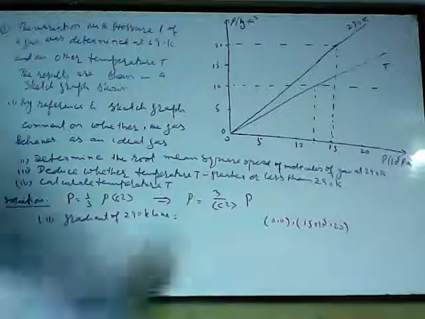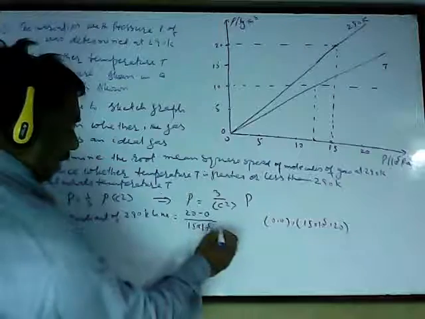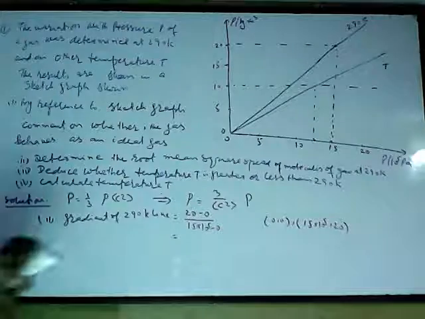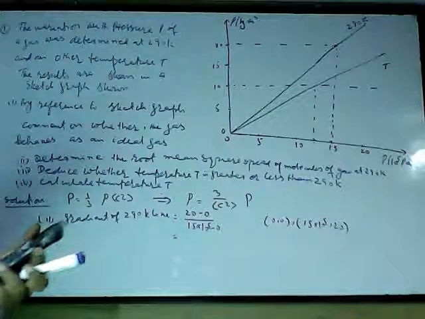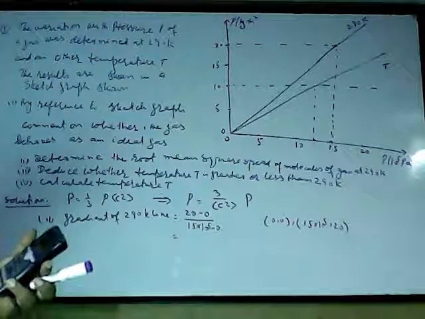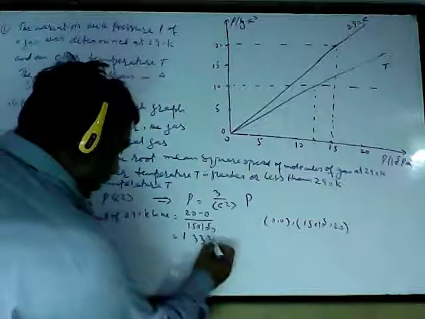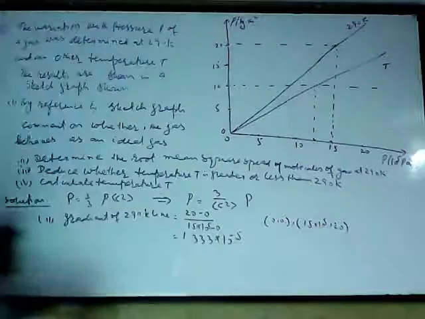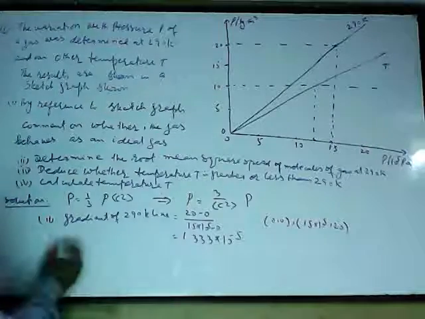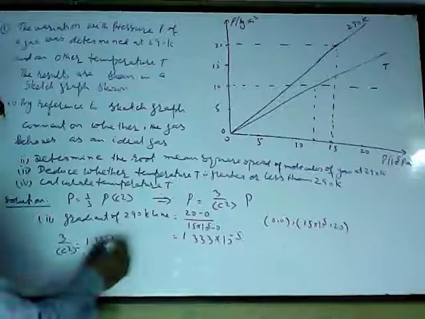So what is the gradient? Gradient must be 20 minus 0 upon 15 into 10 power 5 minus 0. So I have to calculate the gradient. Gradient comes out to be 20 divided by 15 into 10 power 5. It comes out to be 1.333 into 10 power minus 5. So according to this equation, gradient is 3 upon mean of c square. So I will write 3 upon mean of c square will be equal to 1.33 into 10 power minus 5.